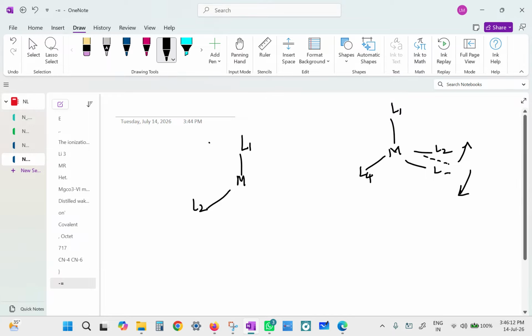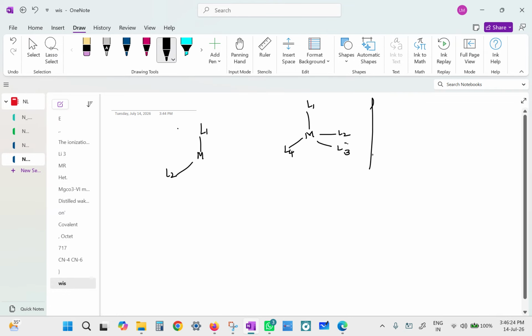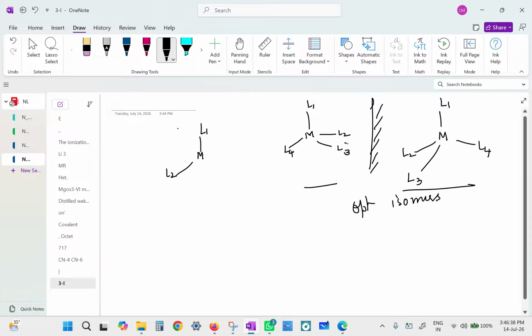What if this is L3? Then there is no plane of symmetry. No matter how you cut, you can't cut it into two identical halves. Then its mirror image is its isomer: L1, L4, L2, and L3. So these two will now be the optical isomers. They are two independently existing molecules having something in common.